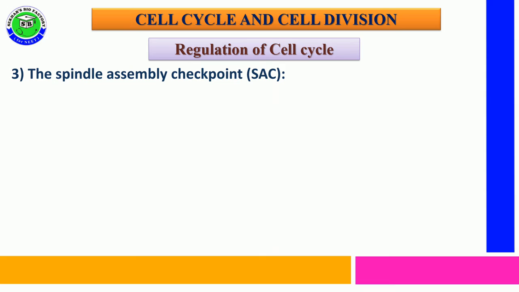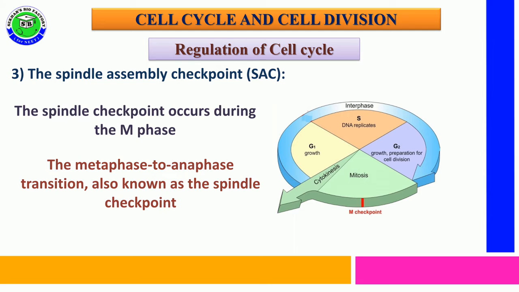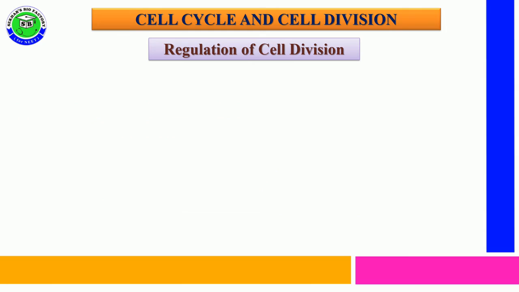The third checkpoint is the spindle assembly checkpoint, simply called SAC. This checkpoint is generally present in M phase, and more specifically between metaphase and anaphase. The spindle assembly checkpoint helps the cell to transit from metaphase to anaphase, and it is also known as the spindle checkpoint.